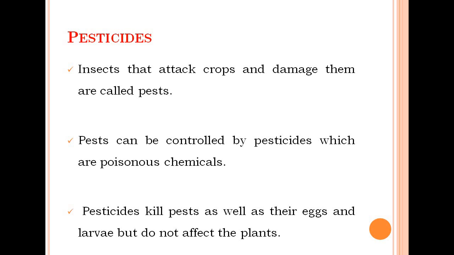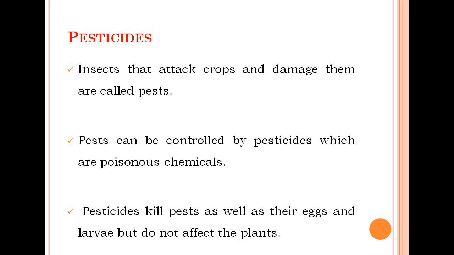So pests can be controlled by pesticides, which are poisonous chemicals. Pesticides kill pests as well as their eggs and larvae, but do not affect the plant. That is one of the advantages of using pesticides. They kill the rats, the insects, as well as the eggs and larvae through which they can develop into individuals, but they do not affect the plants.